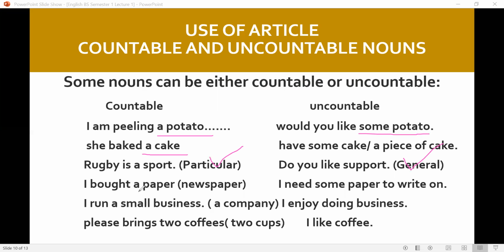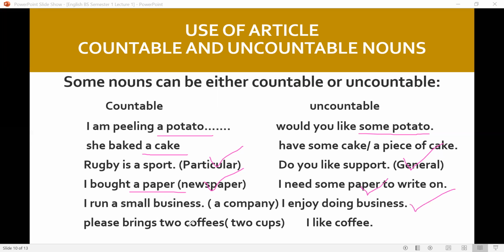I bought a paper. A paper means a newspaper. When you talk generally about paper, I need some paper to write on, not a paper. You cannot use an article when you use it in a general sense. When you use these words in a specific sense, they are countable and you can use an article with them. But in a general sense, they are uncountable and there will be no a or an. I run a small business, a company. I enjoy doing business.